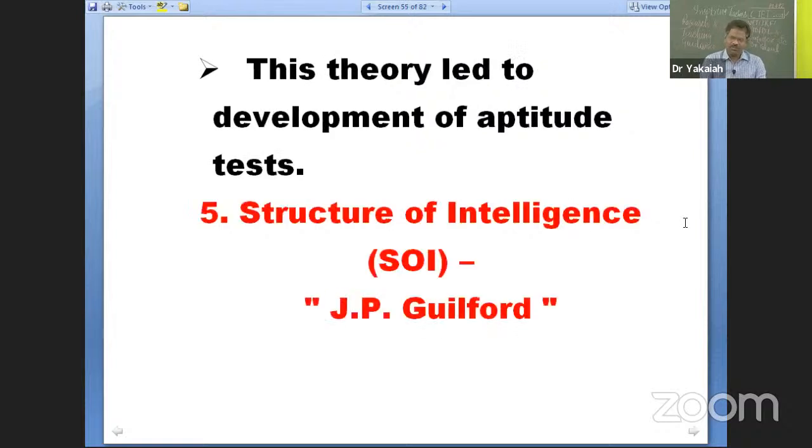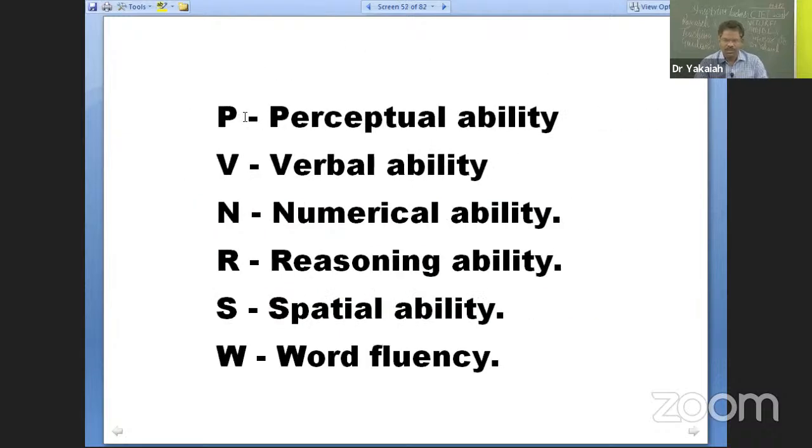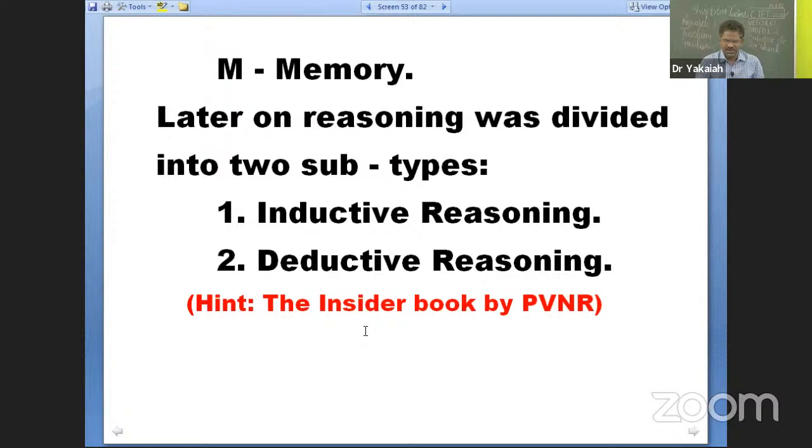And the most significant point sometimes asked in examinations is that this theory led to the development of aptitude tests. At times it can be asked, which of the following theories of intelligence is the basis for the development of aptitude tests? These days your SSC, RRB, railway exams will by and large have only these areas: verbal ability, numerical ability, reasoning ability, word fluency, grammar, language, perceptual ability, sequence, memory, some formulas.